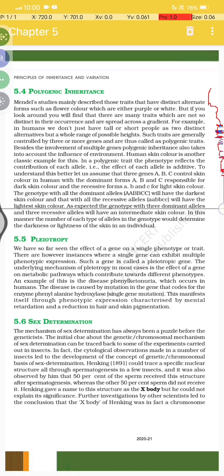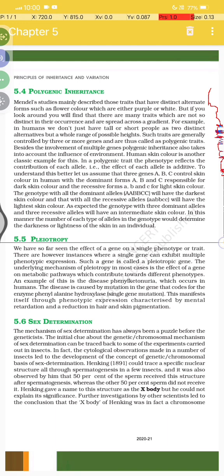As expected, the genotype with three dominant alleles and three recessive alleles will have intermediate skin color. In this manner, the number of each type of allele in the genotype determines the darkness or lightness of the skin in an individual.